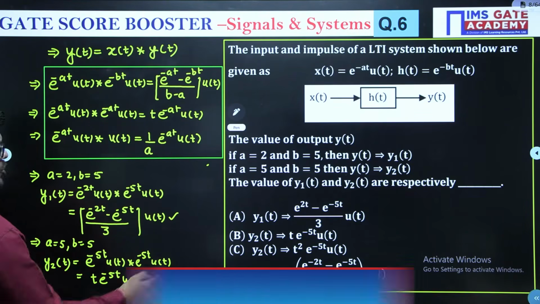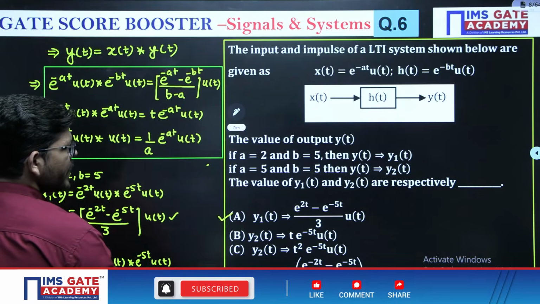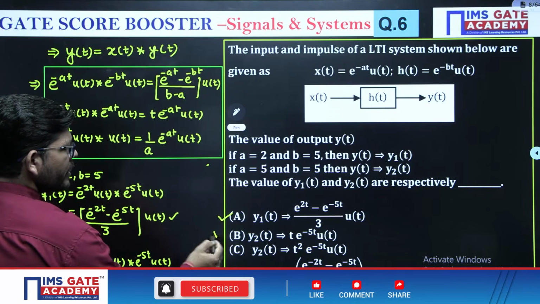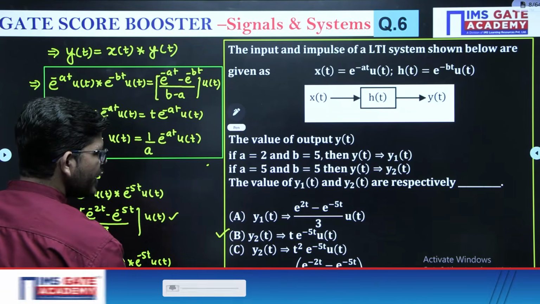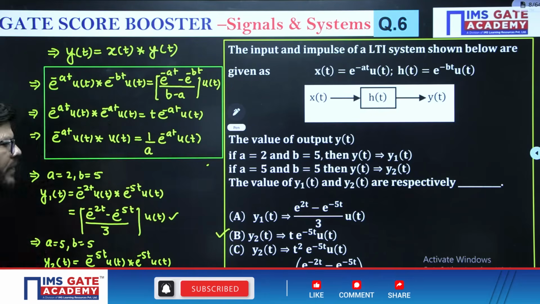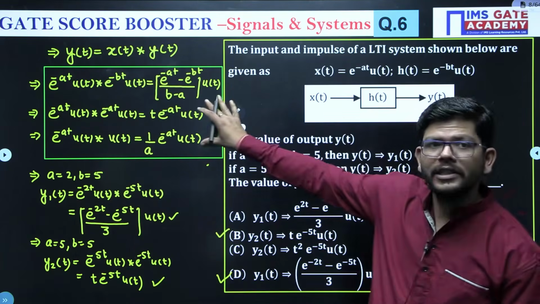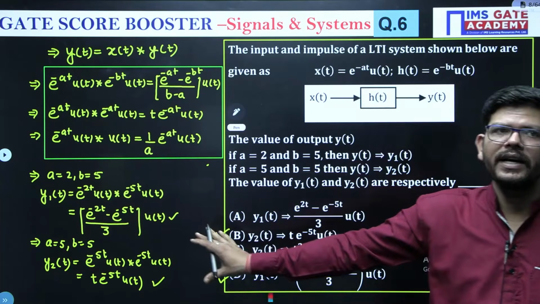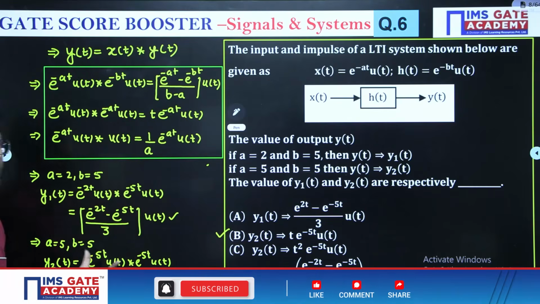So these two are going to be the right answer, which are given not in option A, but in option B and option D. Correct? If you know these formulas and practice them, it is very easy to get the answer. And if you don't know, then you have to do the graphical convolution.